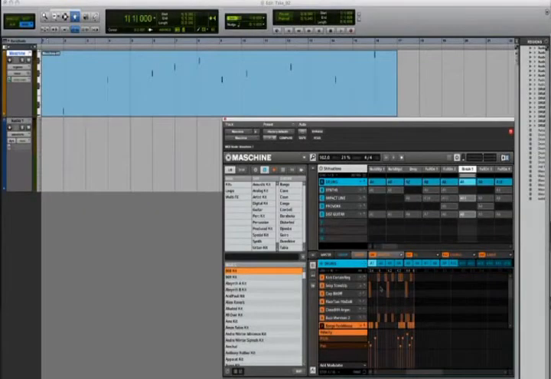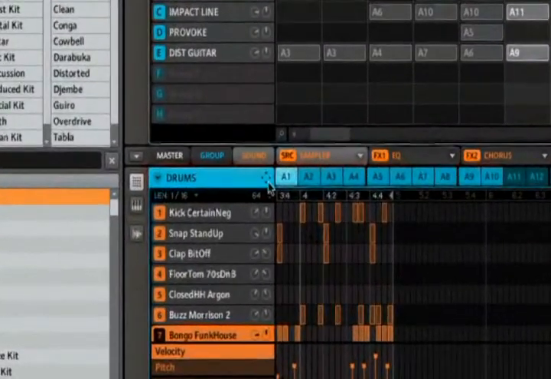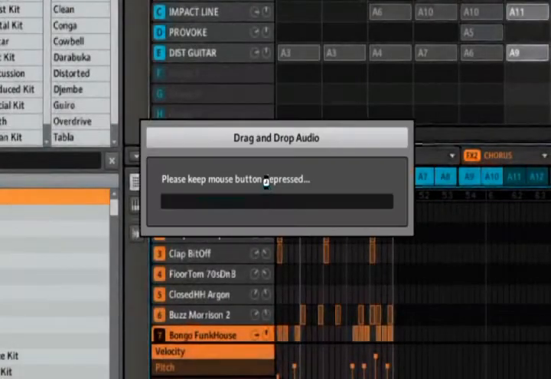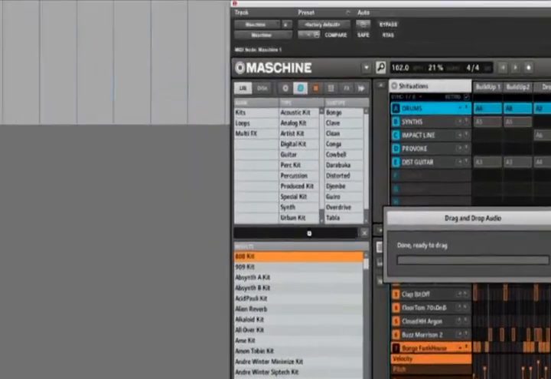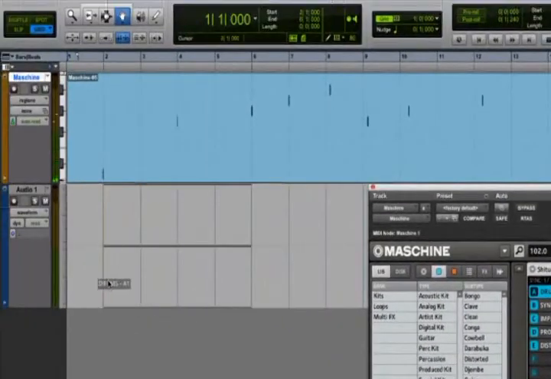A handy new feature is the ability to quickly export Maschine patterns as audio clips. This is especially time-saving when working within a DAW. Click the Quick Bounce button to export the selected pattern and keep the mouse button depressed. Now drag the pattern and drop it on the timeline.